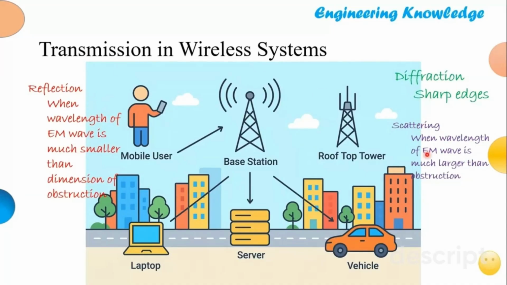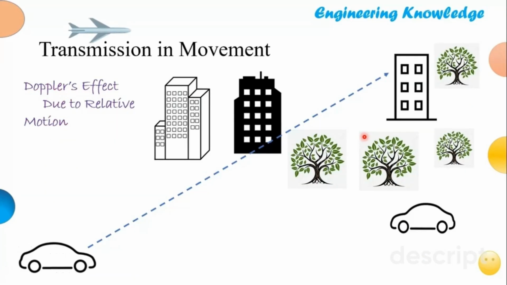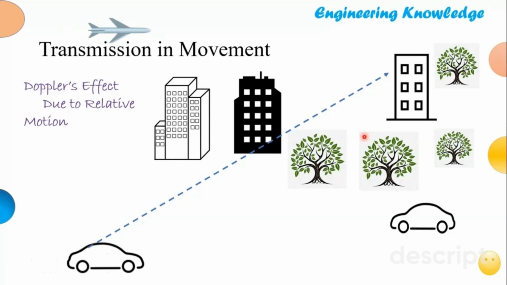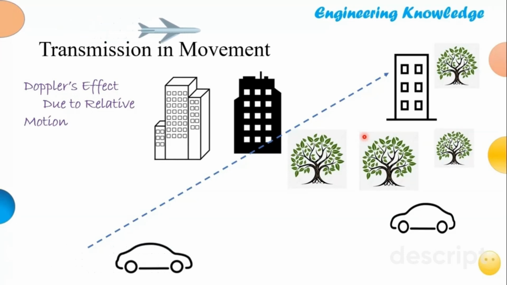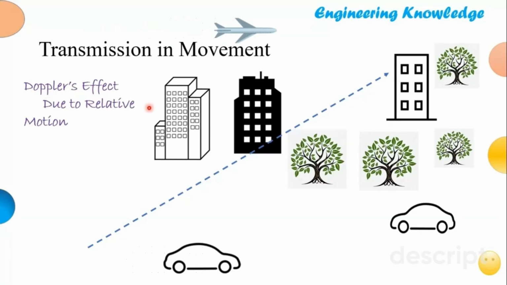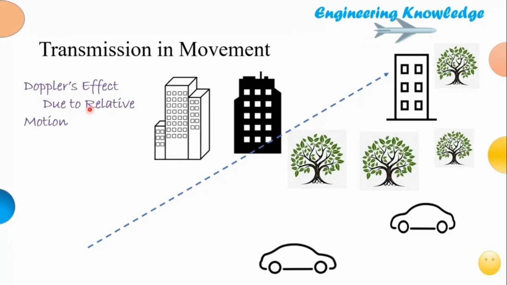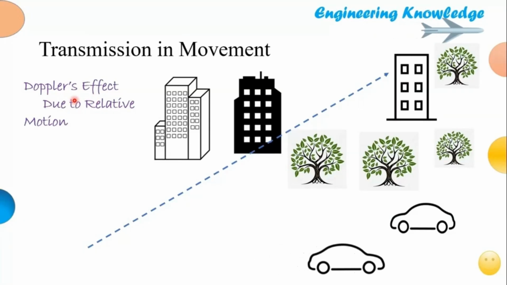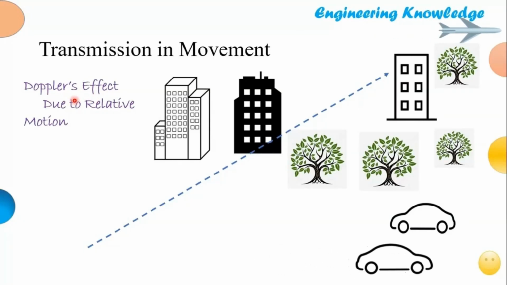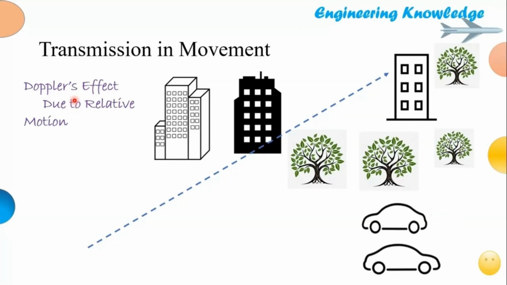These three phenomena give rise to what is called multipath fading. Apart from that, in any mobile communication system, we also have mobility of various entities, and this brings a shift in the carrier frequency due to the relative motion of various devices. This is called the Doppler effect. So whenever we want to model a wireless communication system, the wireless channel which carries the information is a very complex entity, and it depends on multipath fading and the Doppler effect.